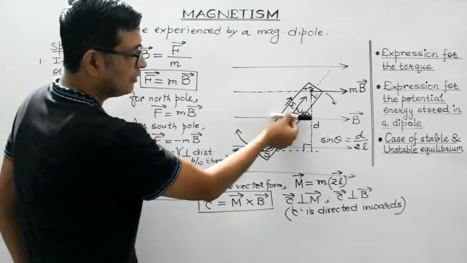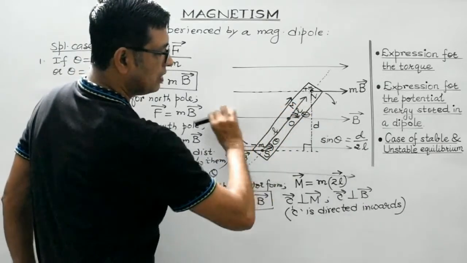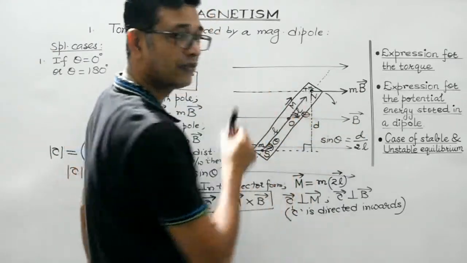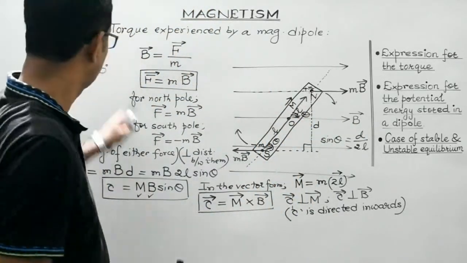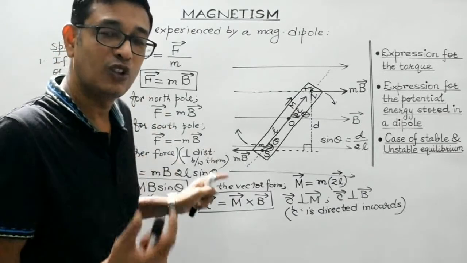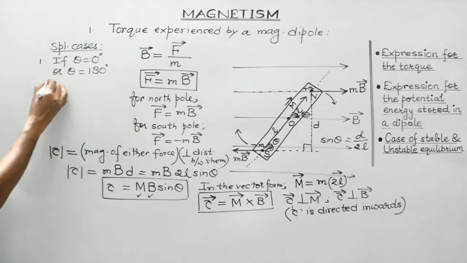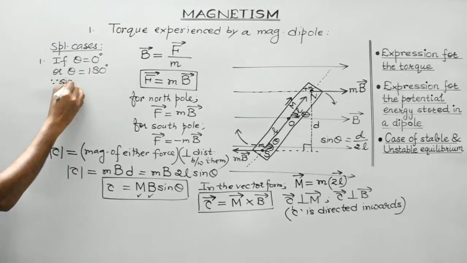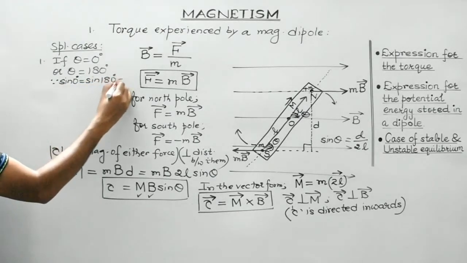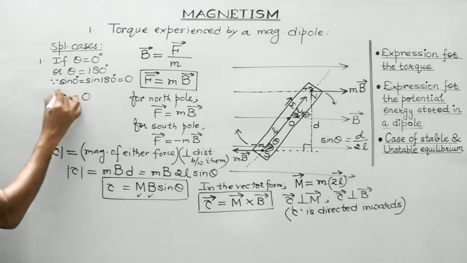Also students, if the dipole is placed like this, this is the direction of magnetic moment and this is the direction of magnetic field. So what's the angle between magnetic moment and the magnetic field? It's 180 degree. This is the case which we are discussing. So sin 0 is 0, sin 180 degree is also 0. Since sin 0 is equal to sin 180 degree is equal to 0, therefore tau would be equal to 0.